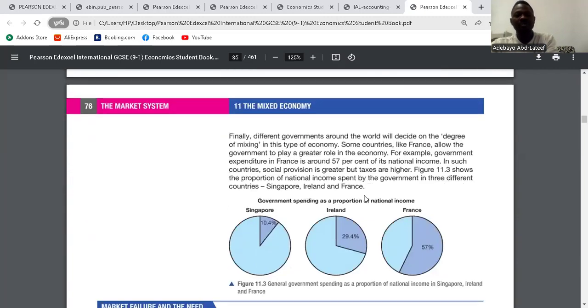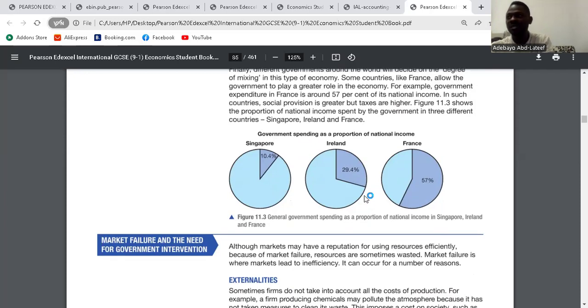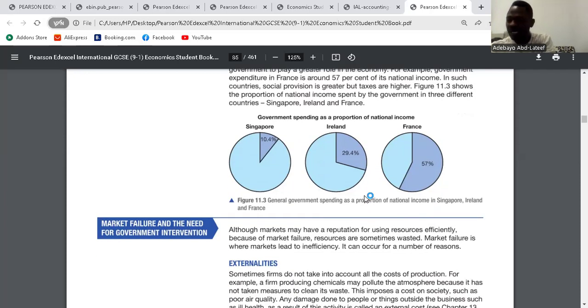We go to market failure. Who is this question for, the private sector or the government? It depends on the type of economy. If it is a market economy, it is for the private sector. If it is mixed, it is for both the private and public sectors. If it is planned, it is for the government. Clear? Yes. So go to market failure.